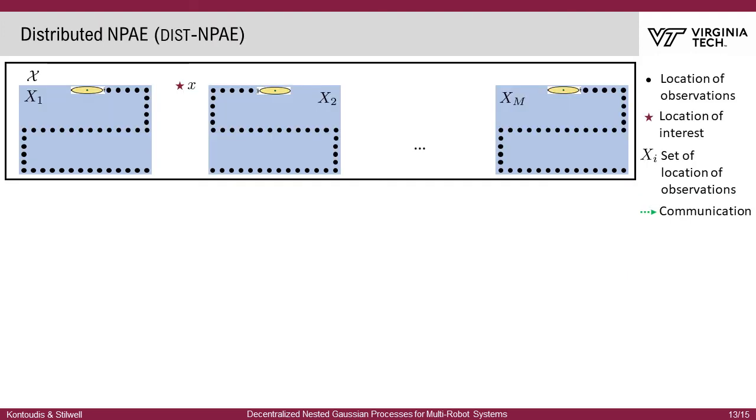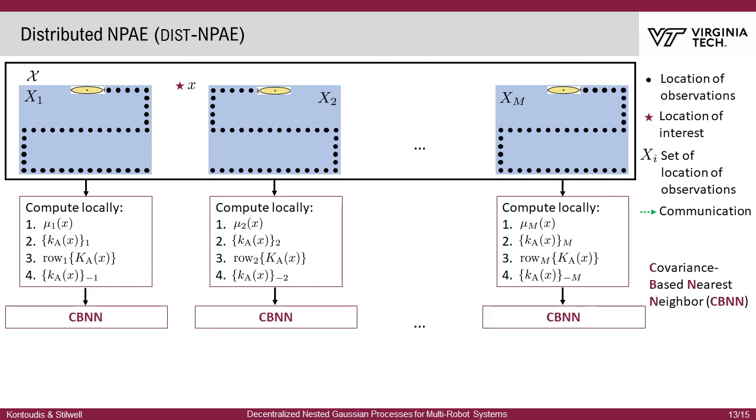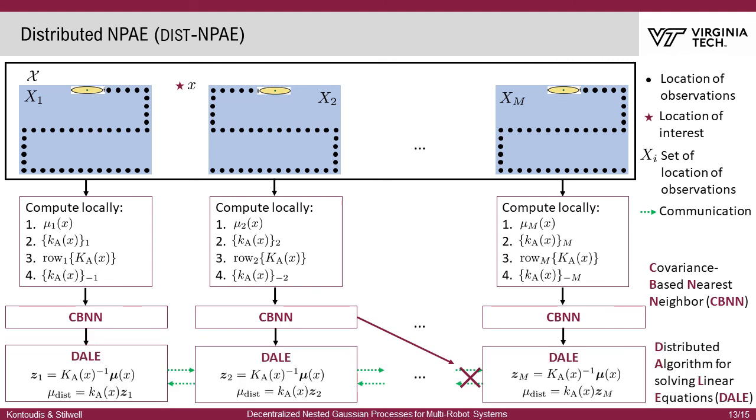Here we saw the structure of DIST-MPAE. The local computations are similar to our previous method, but we also compute the rest of the local covariance vector elements to introduce the covariance-based nearest neighbor technique that identifies informative neighbors around the location of interest. Only the robots located in the neighborhood take part in the prediction, reducing the communications. Next, we employ a projection-based distributed method for solving linear algebraic equations, the DALE. DALE has the same objective as JOR and is concurrently a consensus algorithm. Thus, no averaging is required.